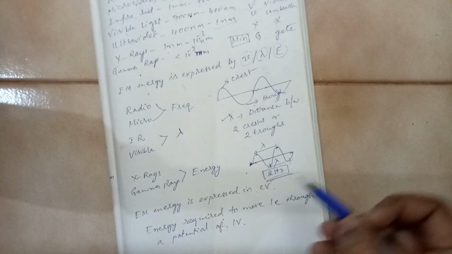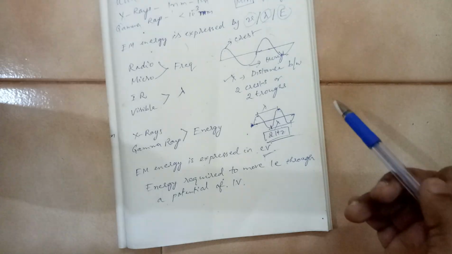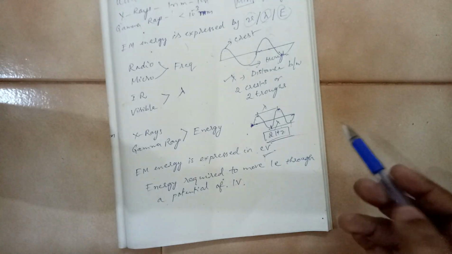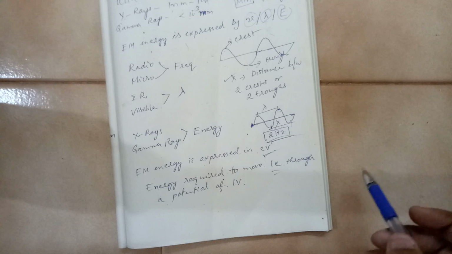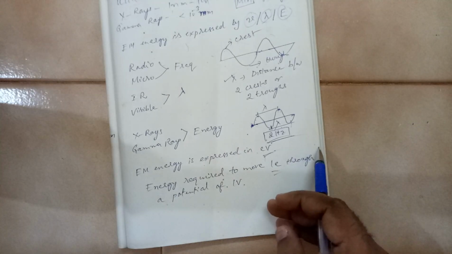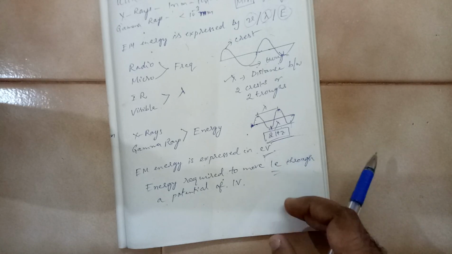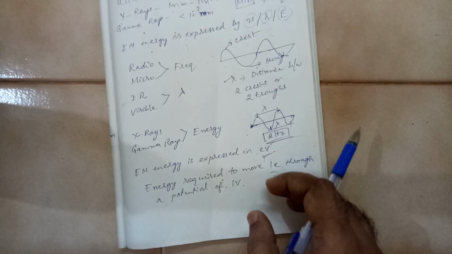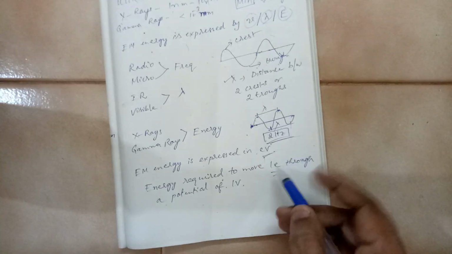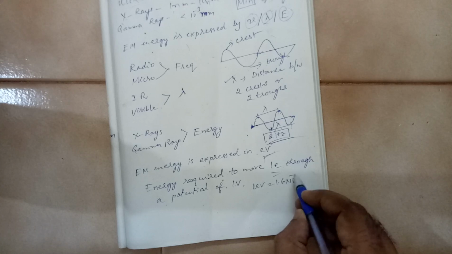Electromagnetic energy is expressed in electron volts. So what does electron volt mean? It is the energy required to move one electron through a potential of 1 volt. That is called electron volt. So this energy is expressed in electron volts. So 1 electron volt is equal to 1.6 into 10 power minus 19 joules.